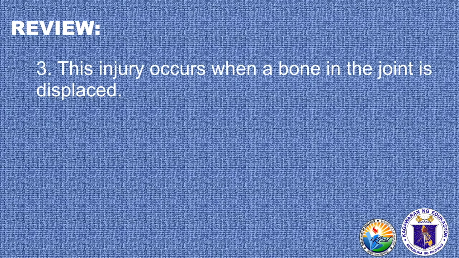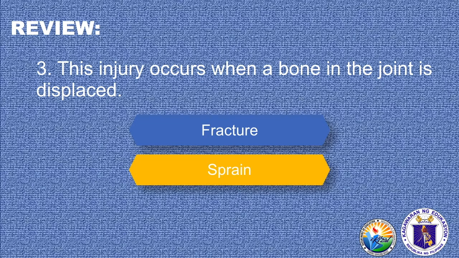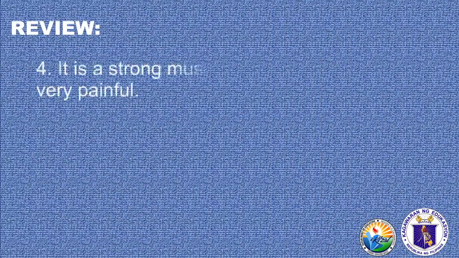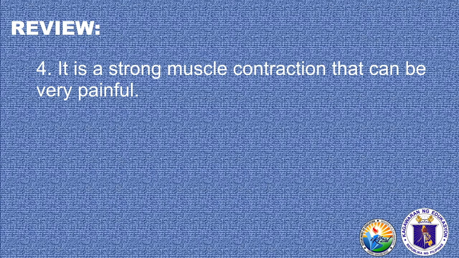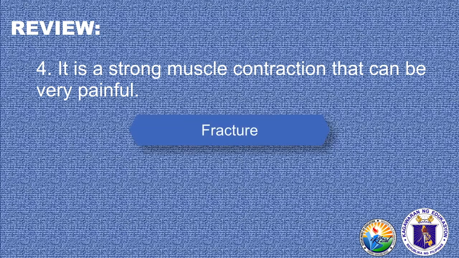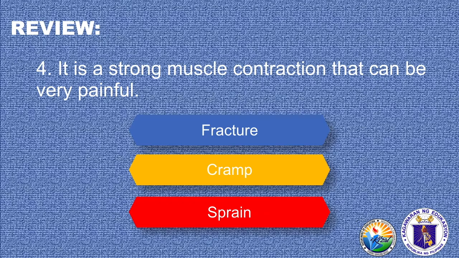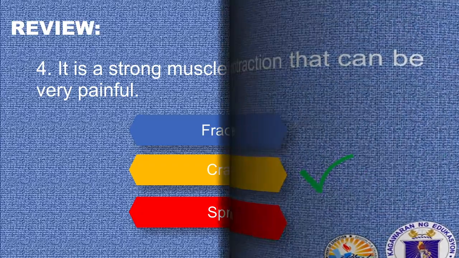Third, this injury occurs when a bone in the joint is displaced. Is it a fracture, sprain, or dislocation? If you've answered dislocation, then you got it right. Next, it is a strong muscle contraction that can be very painful. Is it fracture, cramp, or sprain? If you've answered cramp, then you are absolutely correct.